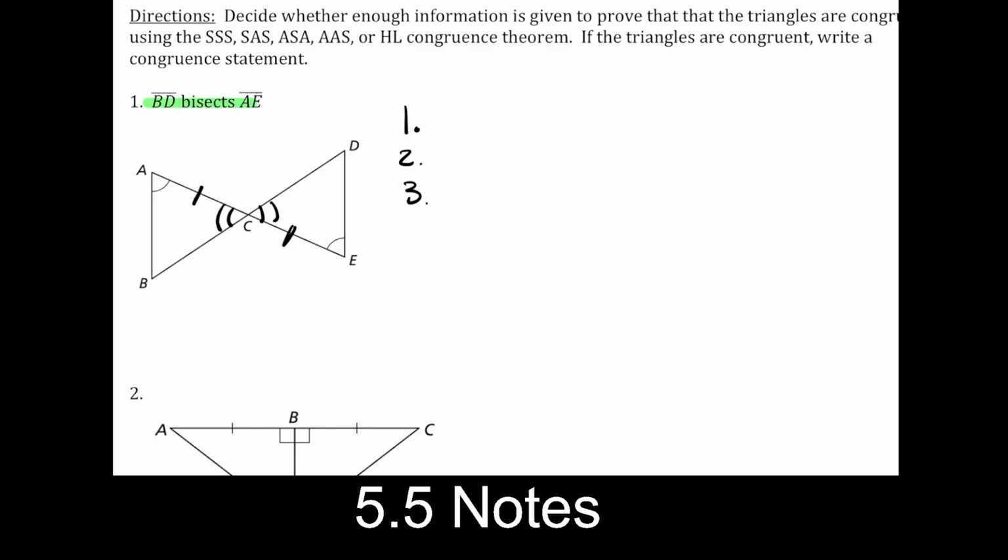So we know that given to us, angle A is congruent to angle E. And by vertical angles, we know that angle ACB is congruent to angle DCE. Those are marked in there. Those are 2 tick marks. And then because of that segment bisector, we have segment AC congruent to segment CE. That's our 3 pieces of information.